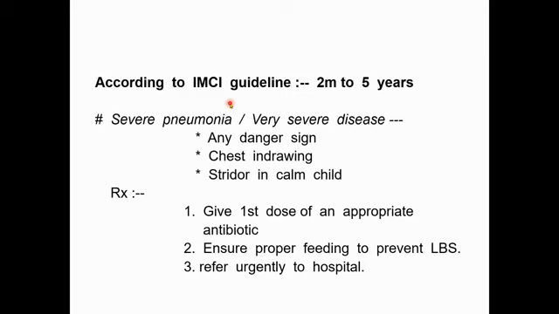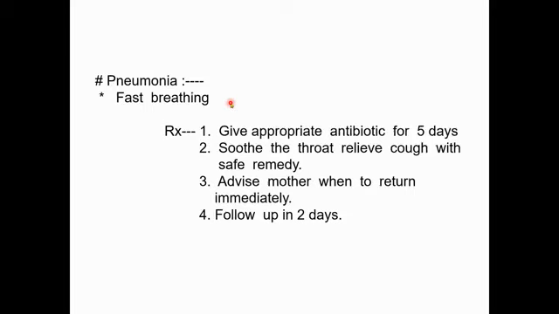Another classification is the IMCI guideline. There are some printing mistakes because recently it has changed a little bit, so I am repeating it. Remember, severe pneumonia or very severe disease criteria are any danger sign, severe chest indrawing, and stridor in a calm child. These are the three. And pneumonia includes fast breathing and chest indrawing. I am repeating, fast breathing and chest indrawing. These are the recent changes.